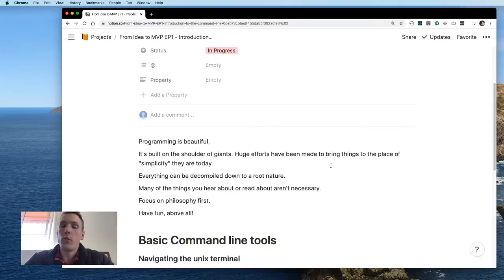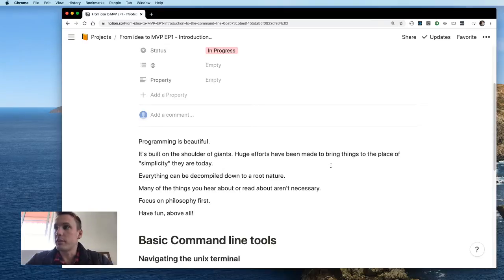What we work off of today is built on the shoulder of giants, in that there has been so much progress made, coming from the world's biggest computers that took up an entire warehouse just to run simple numbers.